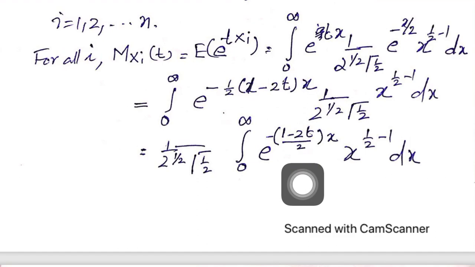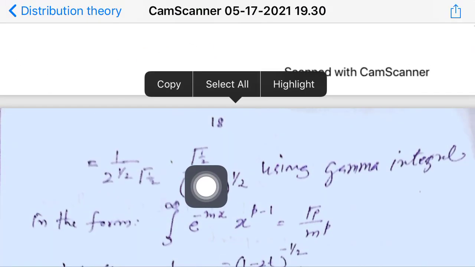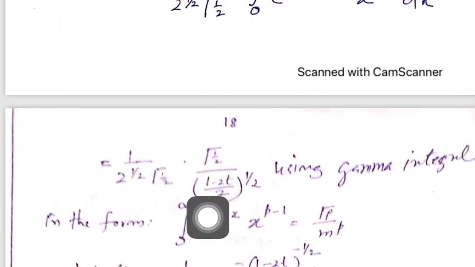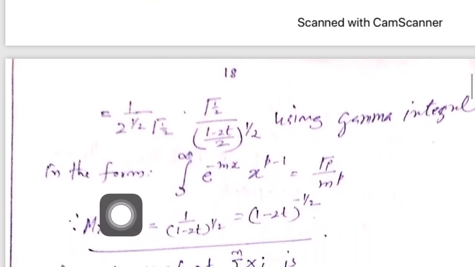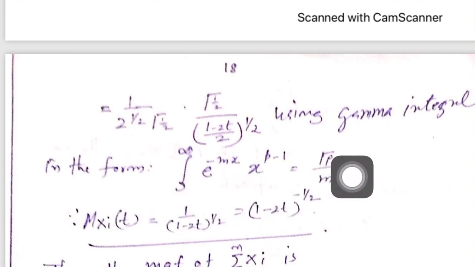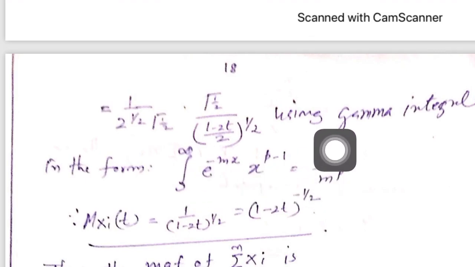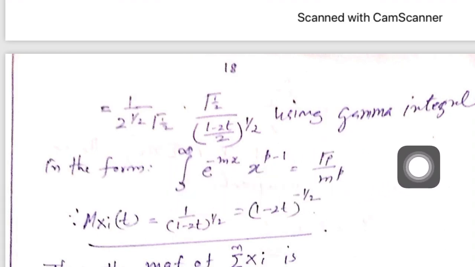You will see that it is equal to gamma 1 by 2 divided by ((1 minus 2t) by 2) to the power of 1 by 2, using the gamma integral of the form. If the reciprocal of this is multiplied with this, you will see that the integral is equal to 1.